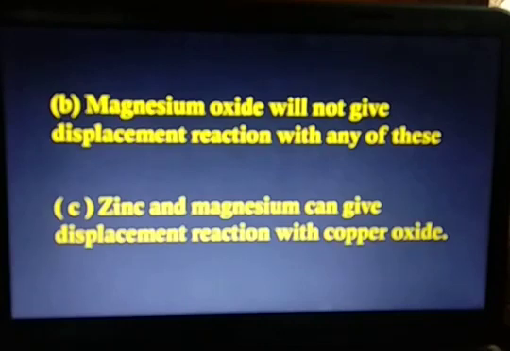Then C part is, zinc and magnesium both can give displacement reaction with copper oxide, as zinc and magnesium both are more reactive than copper. So this is it for today.